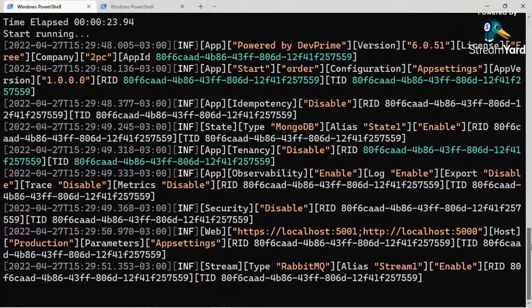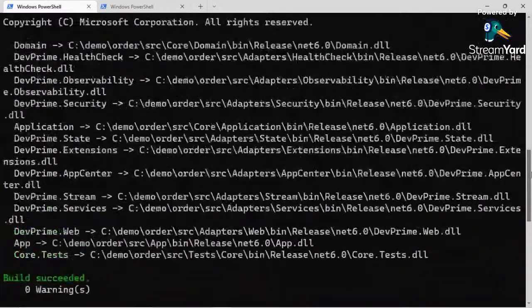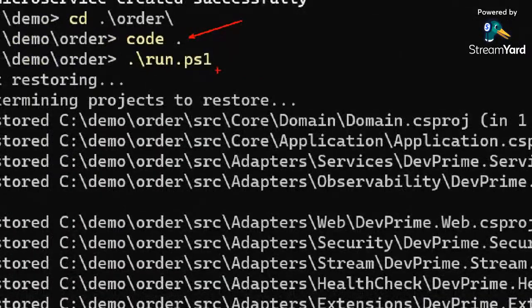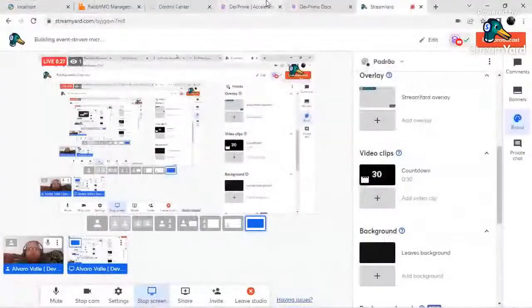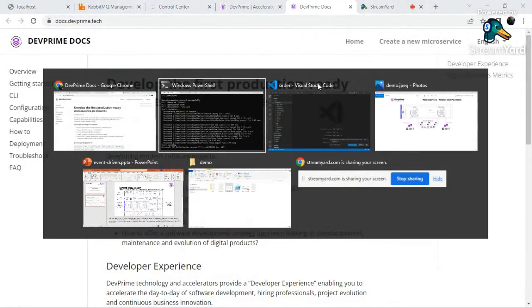Okay, we created a new microservice called order here, and now we run it. Just click on run.ps1. If you're running on Linux, you should use run.sh, and of course you need to do chmod first. There are a lot of instructions in order to reproduce that in the DevPrime docs, so I really recommend you to download it and try it by yourself.